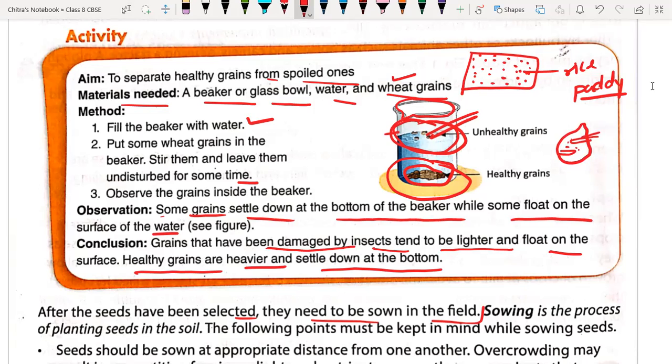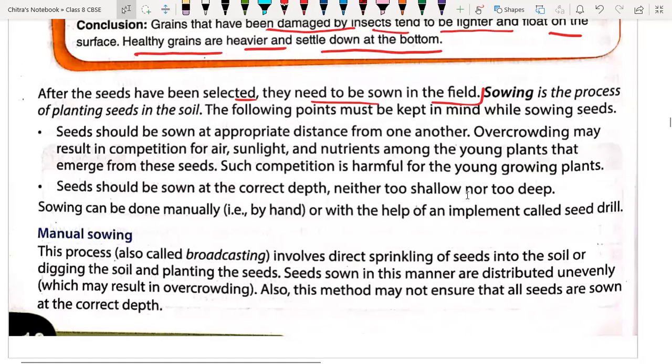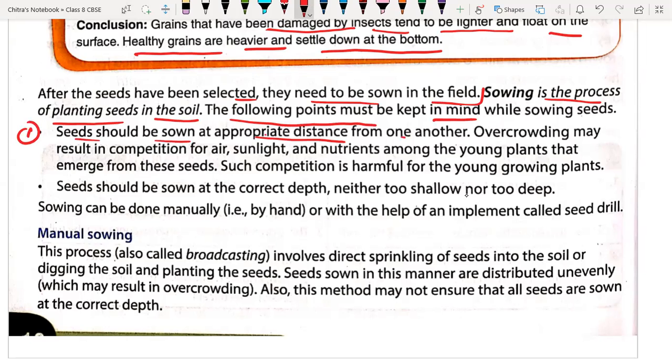Okay, now after selection of good seed, we have to apply sowing of seed. Sowing is the process of planting seeds in the soil in a crop field. The following points must be kept in mind before or while sowing the seed. Number one, first point: seed should be sown at appropriate distance from one another.